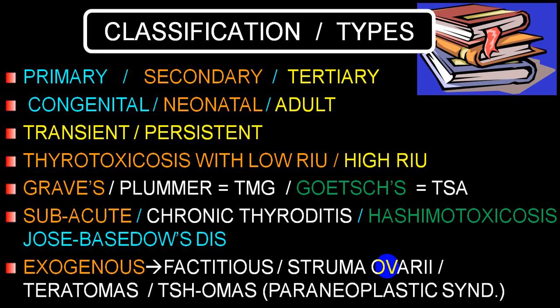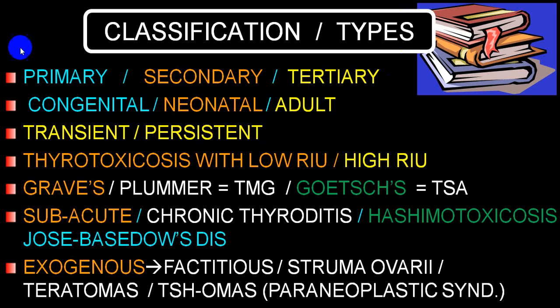There are a few other terms which are very commonly utilized depending upon the etiology. Basically, if the thyroid gland is the disorder, we call it primary thyrotoxicosis. If the pituitary gland or hypothalamus is the disorder, we call it secondary or tertiary. Tertiary means hypothalamus, secondary means pituitary. By and large, the word secondary is commonly utilized, tertiary is not.